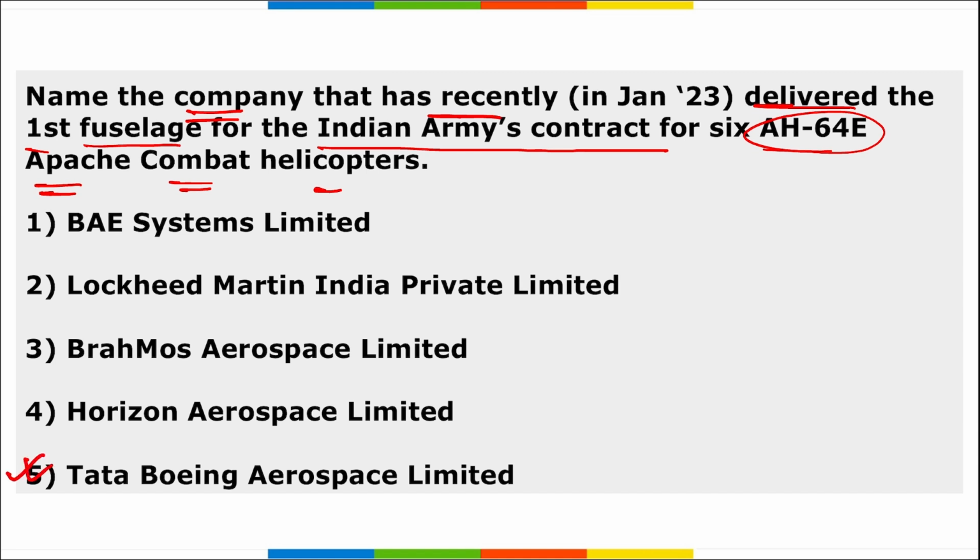This fuselage, which is the primary body of an aircraft, was officially handed over to Lieutenant General Ajay Kumar Suri, the Director General and Colonel Commandant of Army Aviation. This Apache attack helicopter is regarded as the world's most advanced and deadliest attack helicopter, with over 1275 AH-64 helicopters in operation worldwide. So the correct option is option 5.